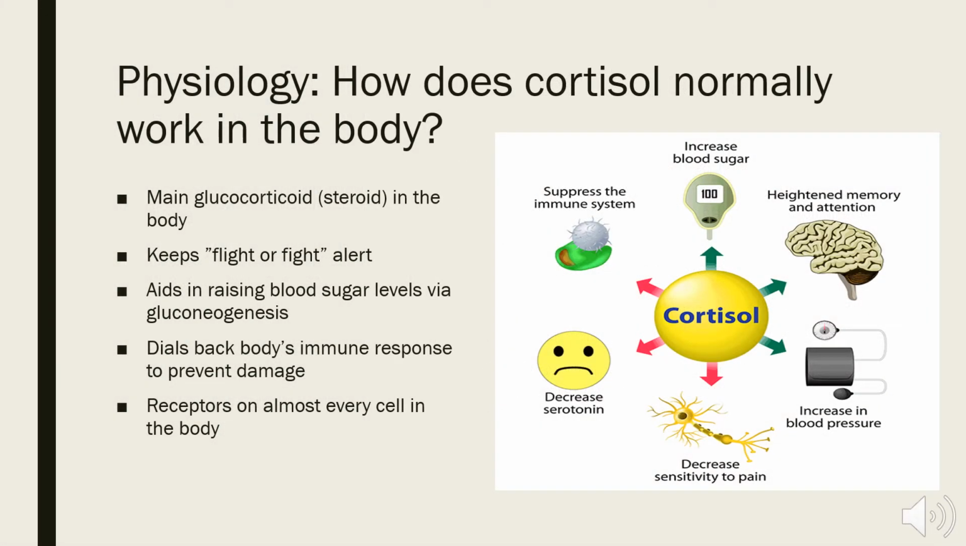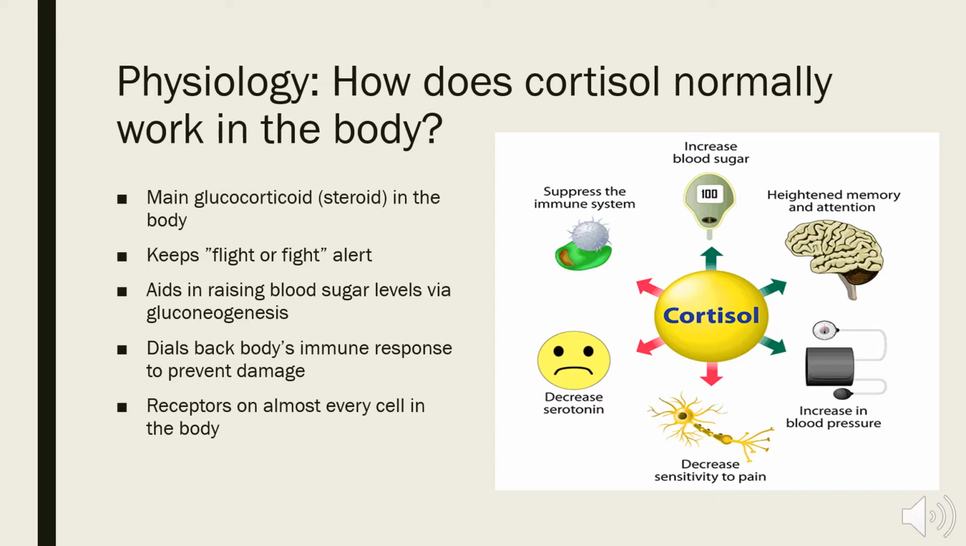Hello, my name is Juan Ruiz, and I'll be presenting physiology and how cortisol works in the body. So what is cortisol? Cortisol is one of the main glucocorticoids, otherwise known as steroids, produced in the body. It is released from the adrenal cortex, and it is a hormone with a variety of functions. So let's go through a couple of them.